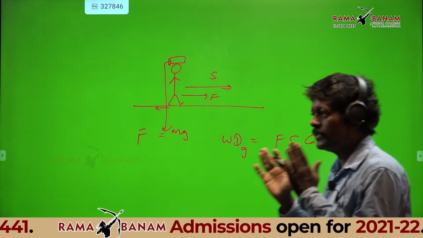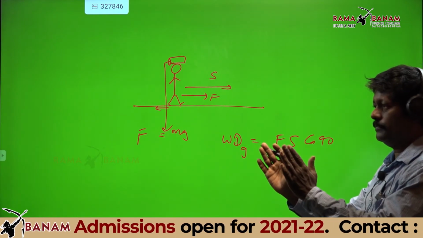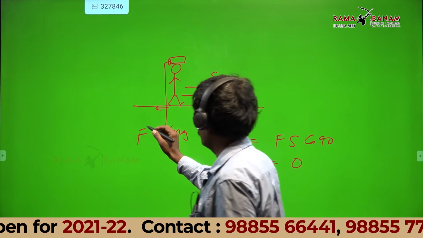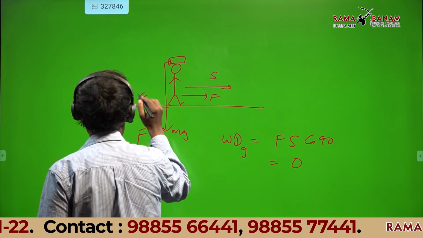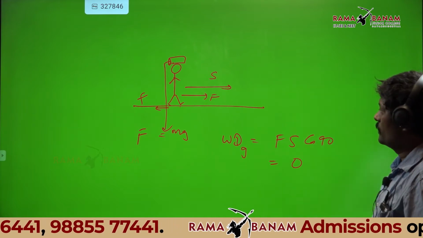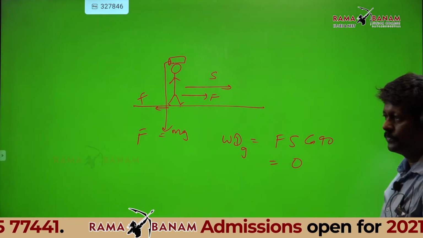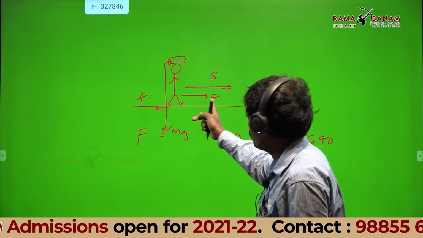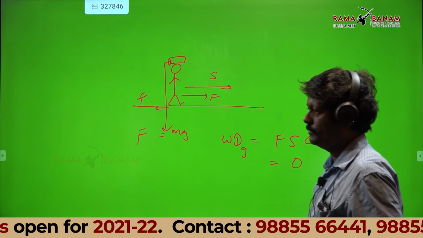If he is walking with uniform velocity, then can I say capital F equals small f? Small f is frictional force, capital F is applied force. If he is going with uniform velocity, can I say F and small f are equal? Yes, sir.